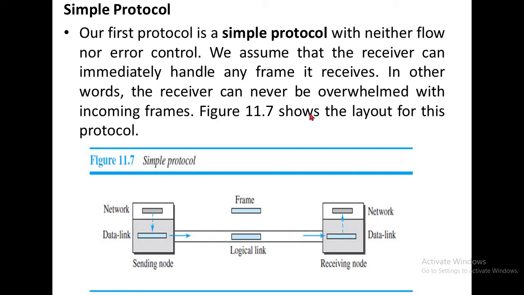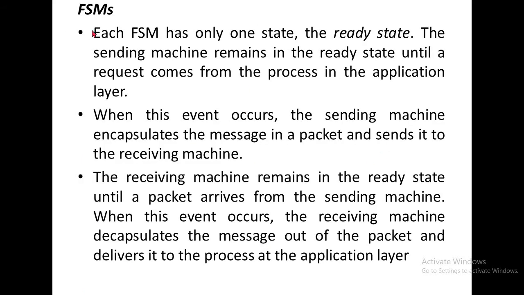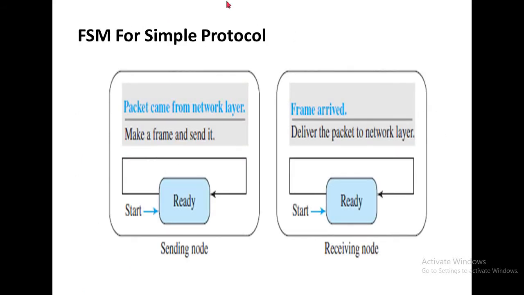Whatever the frame may be, the receiver handles the frame immediately. In other words, the receiver can never be overwhelmed. It is never overflowed with incoming data, incoming frames.